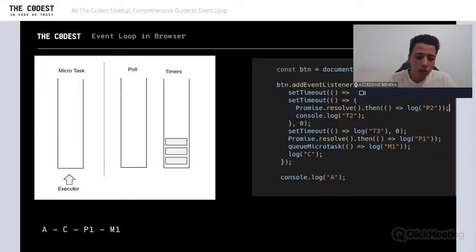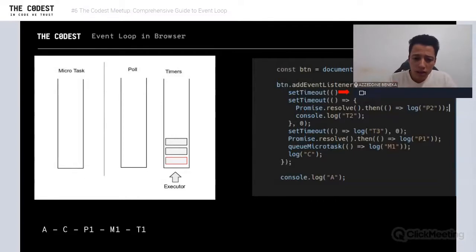Now, after we finish this, we're going to go to timer, okay? But in timer, we're not going to execute all these tasks, because they are macro tasks, not microtasks, so we should execute only one task, right? We will see how we execute only one task. The first task is scheduled using the first setTimeout call, which is T1. If we execute this task, we're going to have the T1 output, right?